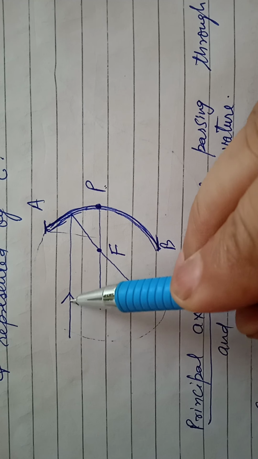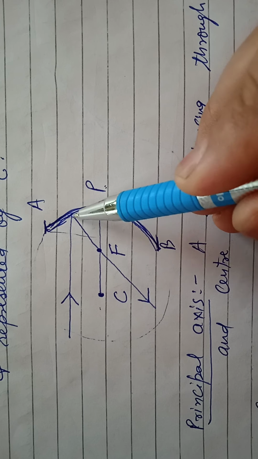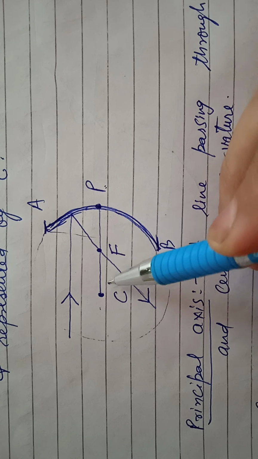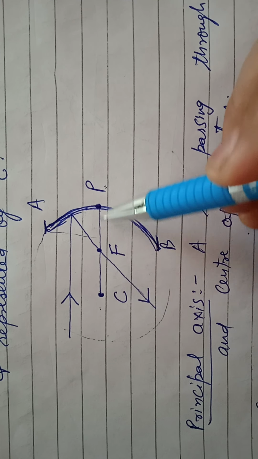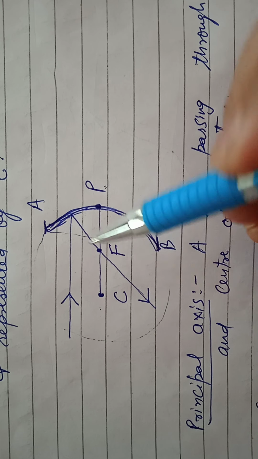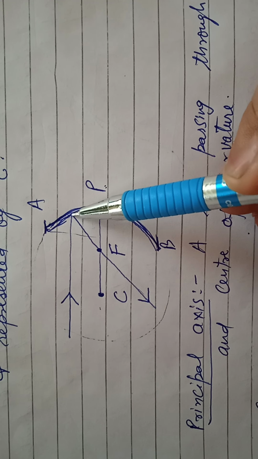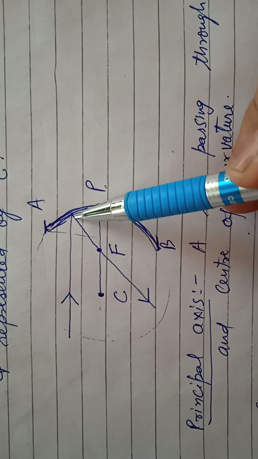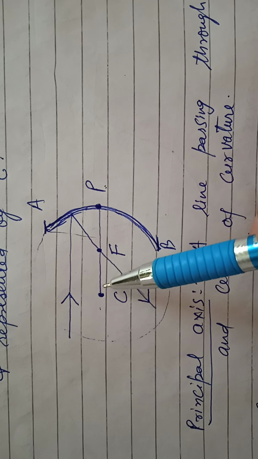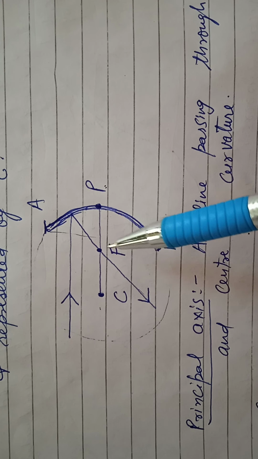Suppose that incident ray, when it strikes that polished surface, is reflected and passes through the focus, intersecting the principal axis at point F, and that is called as a focus.